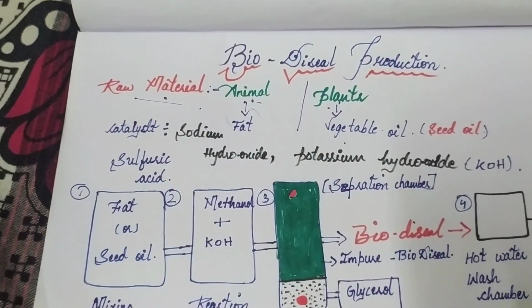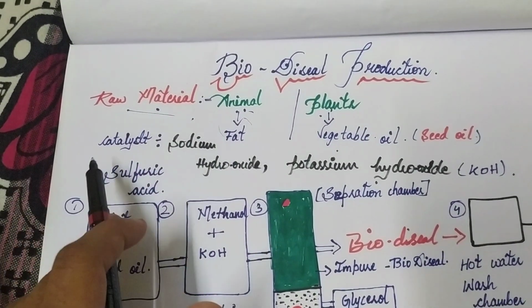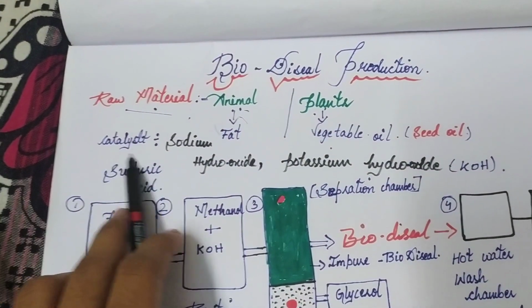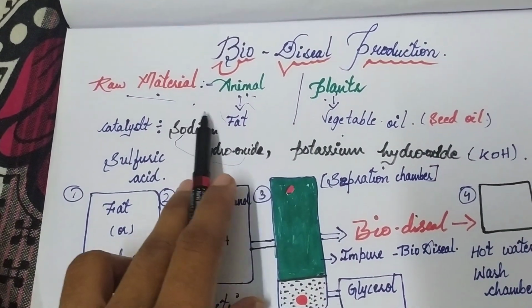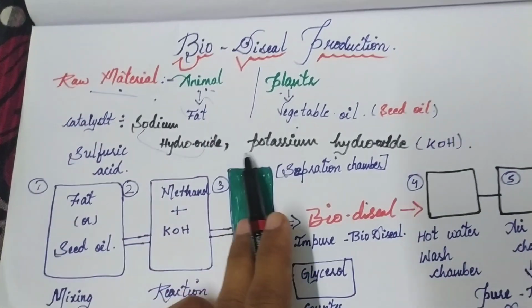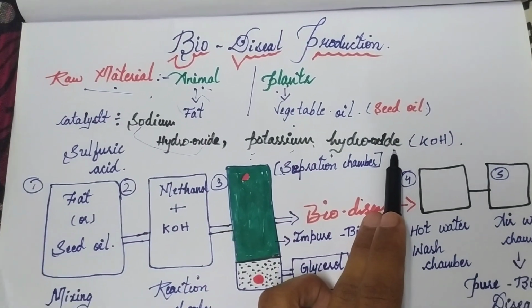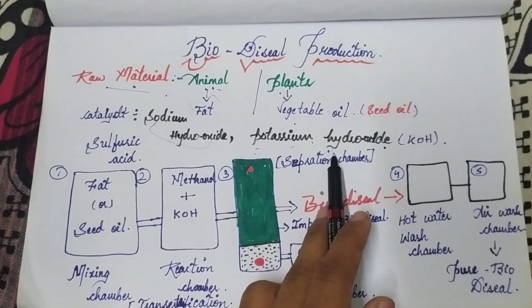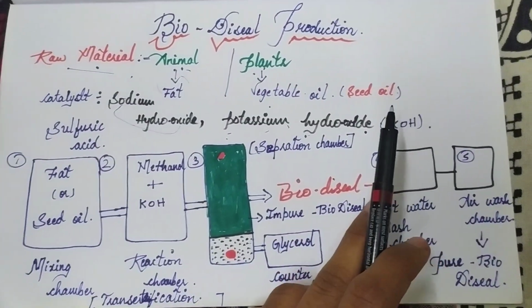In this production, we are using a catalyst: sodium hydroxide as a catalyst and potassium hydroxide as a catalyst. Mainly we are using potassium hydroxide, KOH, as a catalyst.